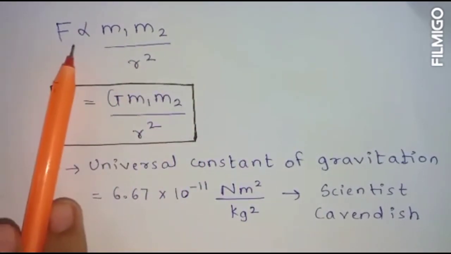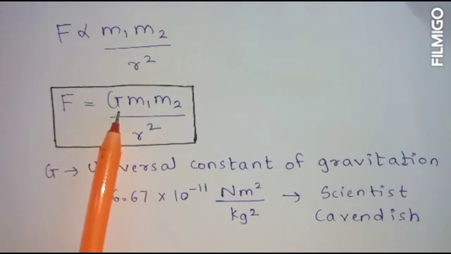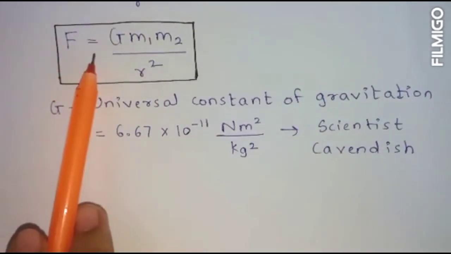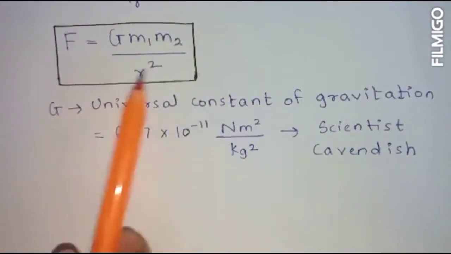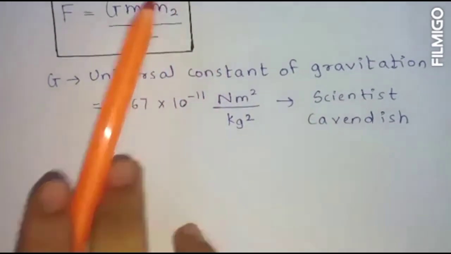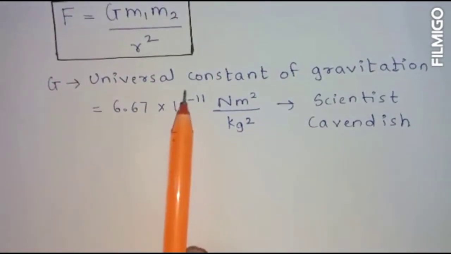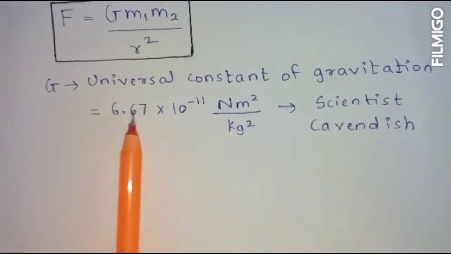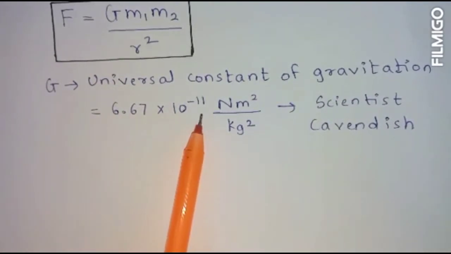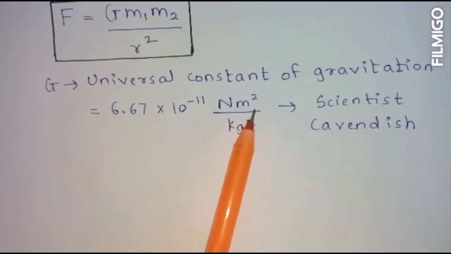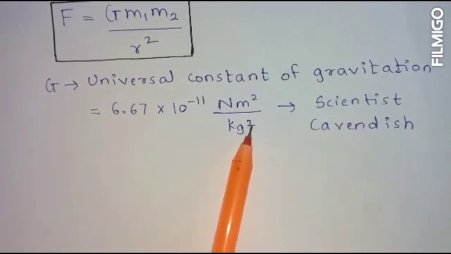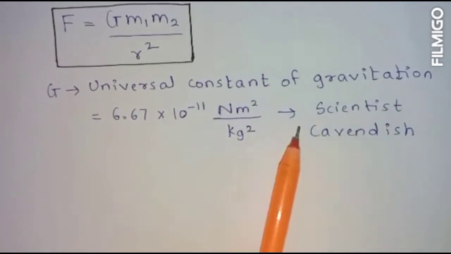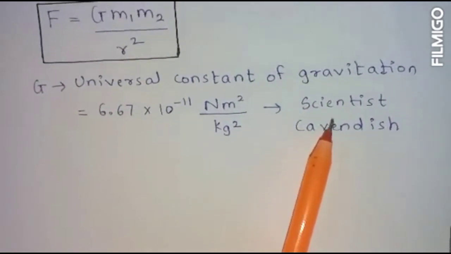Removing the proportionality sign, we add a constant. So F is equal to G m1 m2 upon r square. Here G is the universal constant of gravitation, and its value is 6.67 into 10 raised to minus 11 Newton meter square upon kg square. This value was derived by the scientist Cavendish.